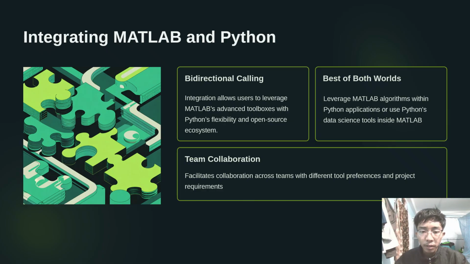Now, integrating MATLAB and Python. What can be even better is when we can use both together. Here we can leverage MATLAB's advanced toolboxes with Python's flexibility in the open source ecosystem. We can also use the best of both worlds, where MATLAB's algorithms can be leveraged within Python's applications or Python's data science tools inside MATLAB. We can also collaborate between teams with different preferences and project requirements. This way you get MATLAB's precision and toolboxes along with Python's flexibility and AI capabilities, and bring a better outcome.